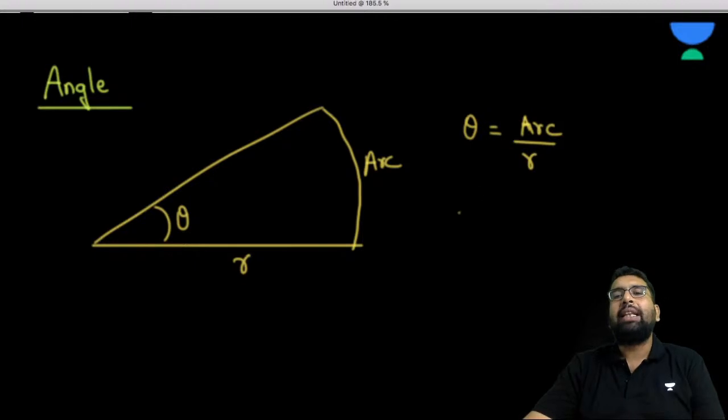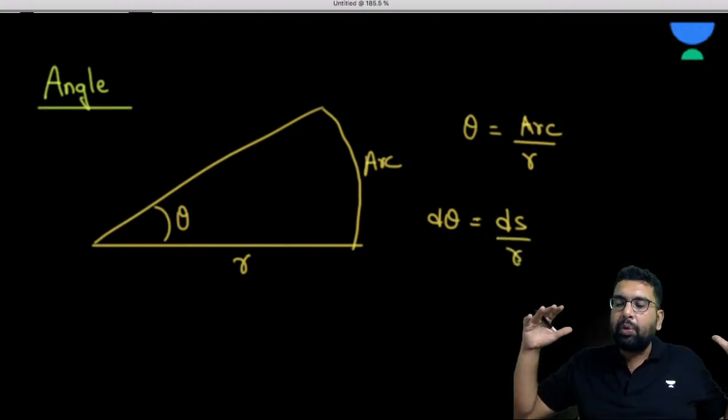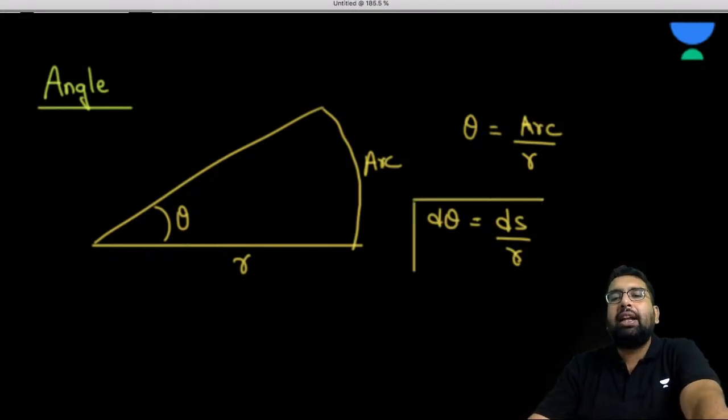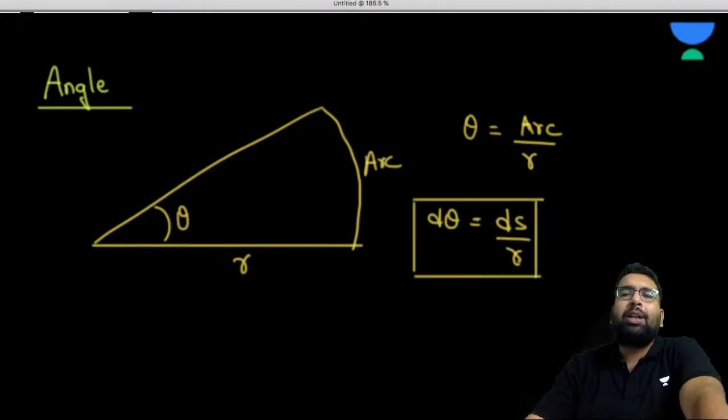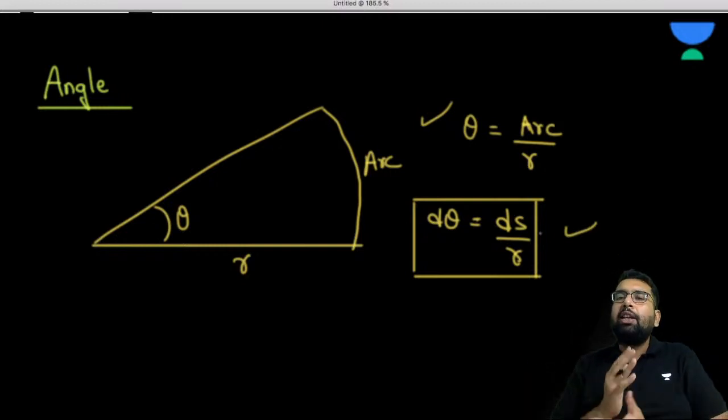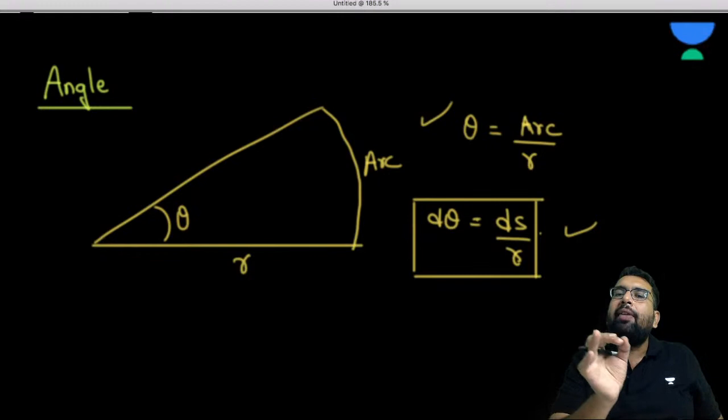If you go for NCERT, it would be written like d theta is equal to ds upon r. So basically, when this arc is reduced to a very small length, it is written like this. So actually, this is the correct interpretation. But for the time being, we can use this also. There is nothing to worry about in that. Whenever we use d theta, ds, it is basically telling you that the thing is reduced to infinitely small.